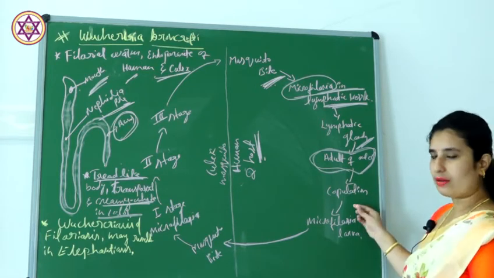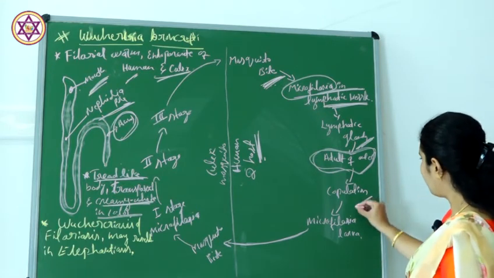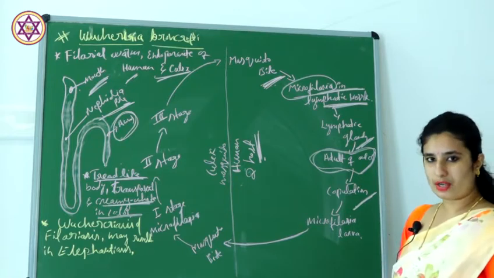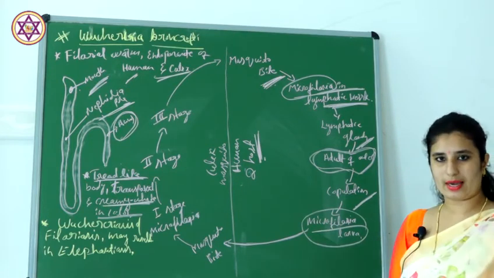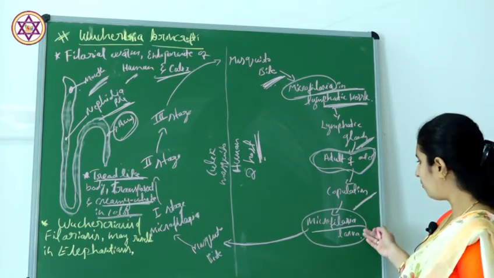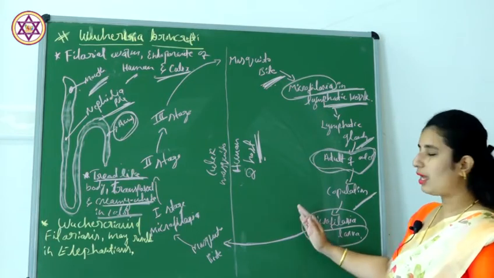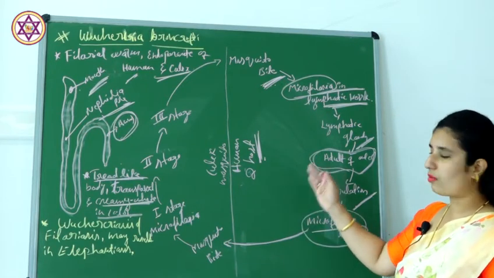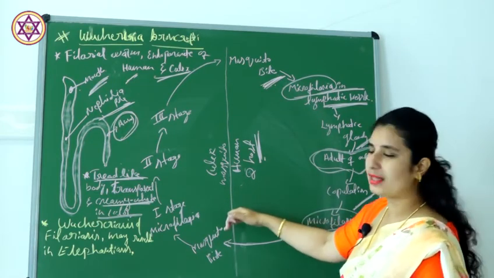Then copulation and fertilization occur and form the microfilarial larva. So up to this, the worm completes its life cycle in the human host.